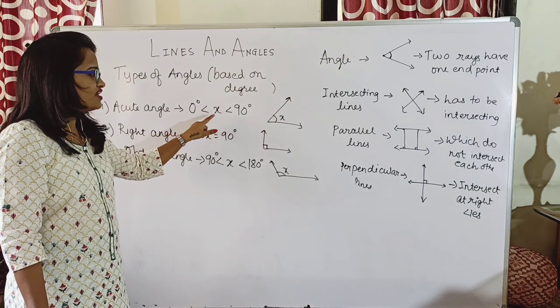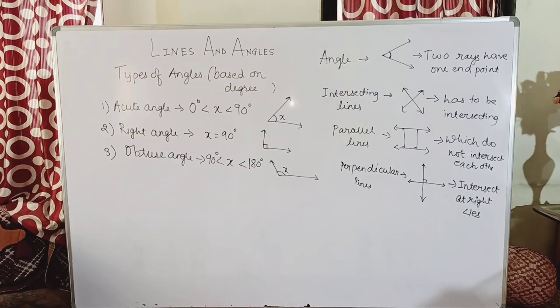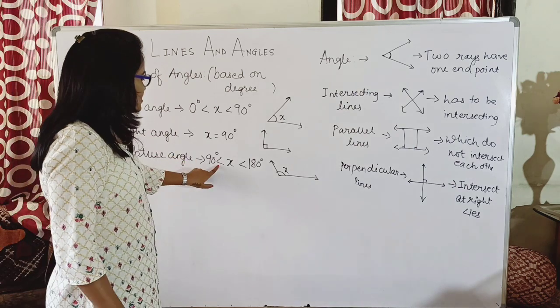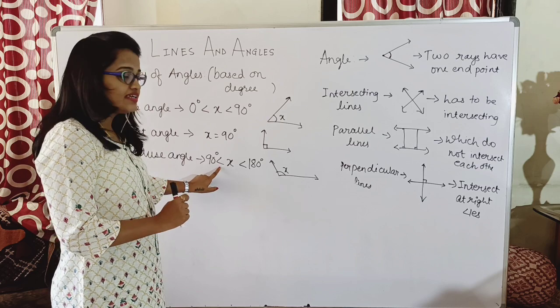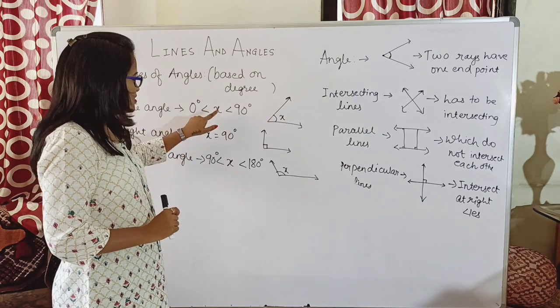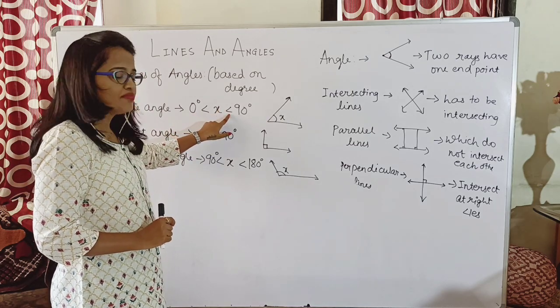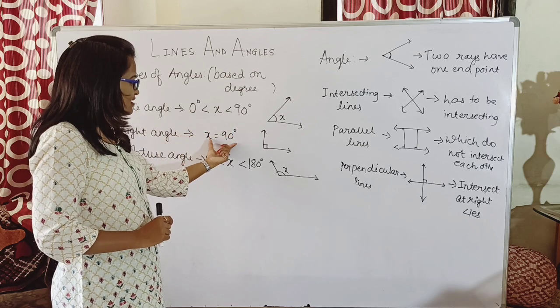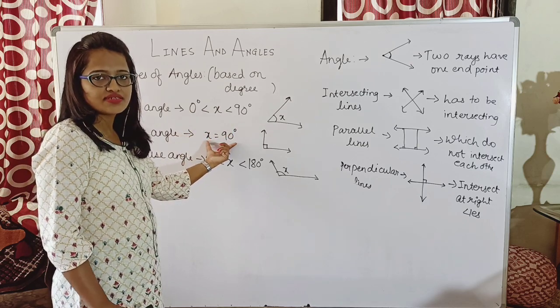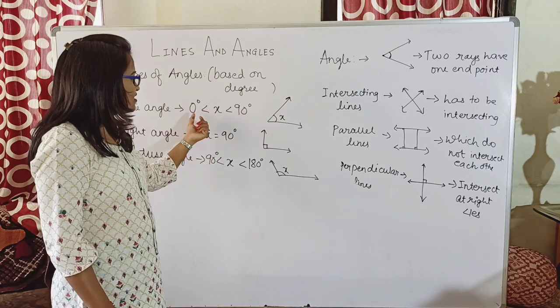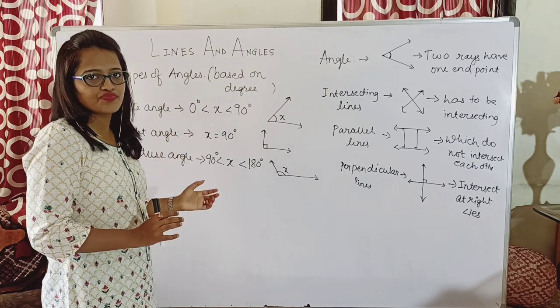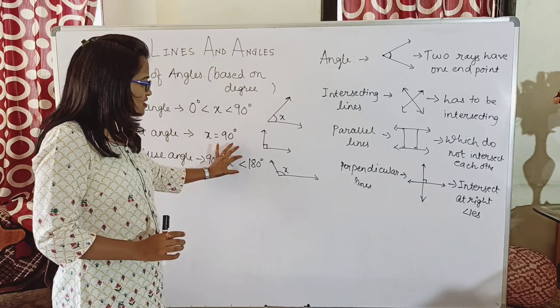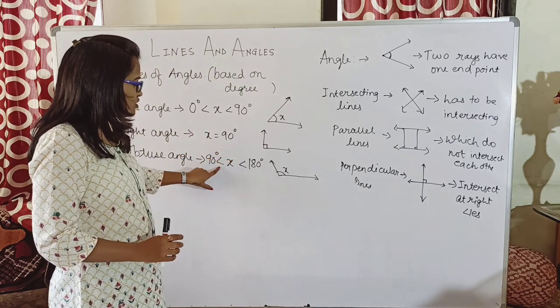See, nowhere have I written it as equal to. I have written it as greater than or less than, because if I make it equal to, it will be categorized as a right angle, isn't it? And no angle can be 0 degrees. It has to be some value greater than 0. So even these signs are important, so please pay attention to them.